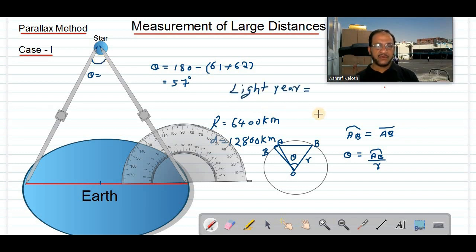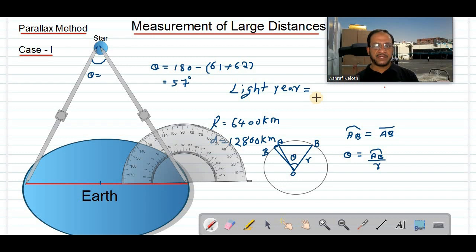We have different units of distance. For measuring the small thickness of paper, you may use millimeter. For measuring the length and breadth of your notebook, you may use centimeter. For your room, you take meter. For the distance between two places, you take kilometers, isn't it? If you want to measure the distance of a star, we use the unit light year. Light year is the unit of distance used in astronomy.